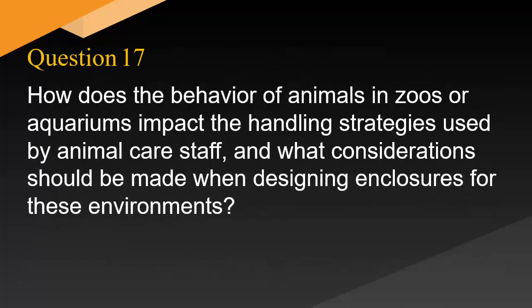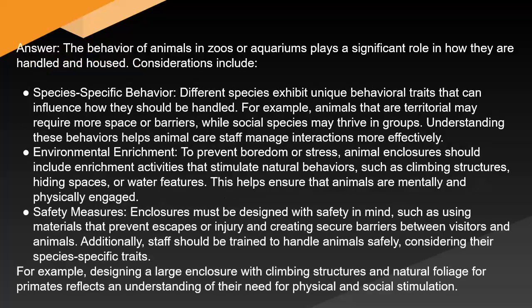parties involved. How does the behavior of animals in zoos or aquariums impact the handling strategies used by animal care staff, and what considerations should be made when designing enclosures for these environments? Answer: the behavior of animals in zoos or aquariums plays a significant role in how they are handled and housed. Considerations include species-specific behavior. Different species exhibit unique behavioral traits that can influence how they should be handled.